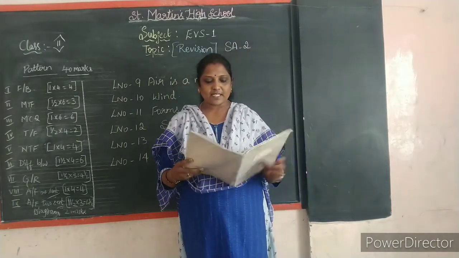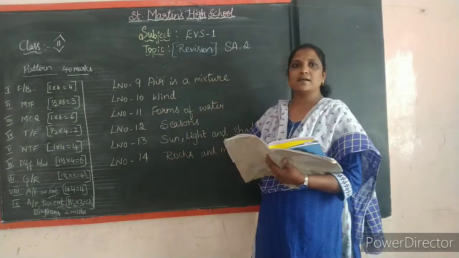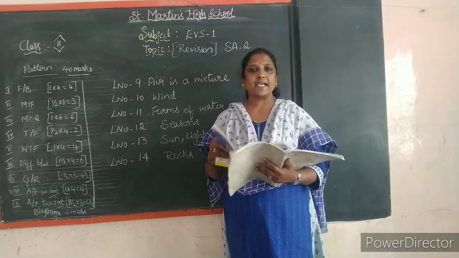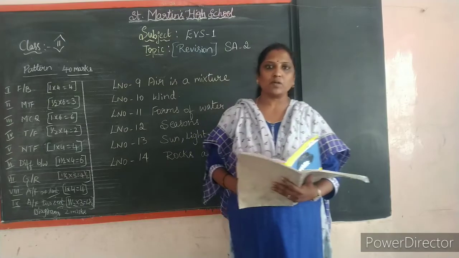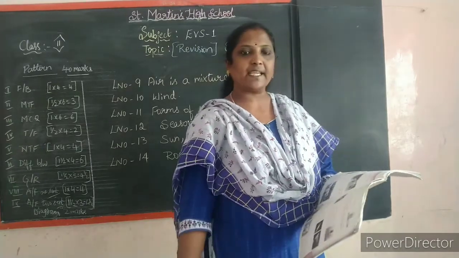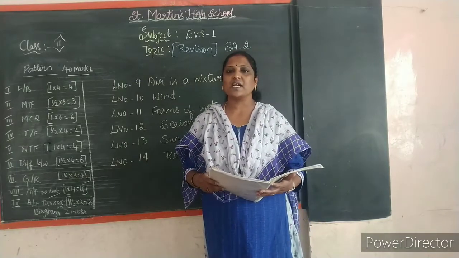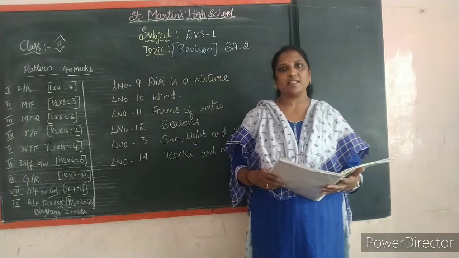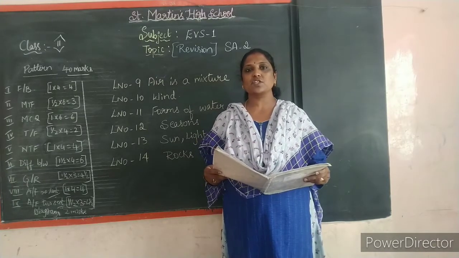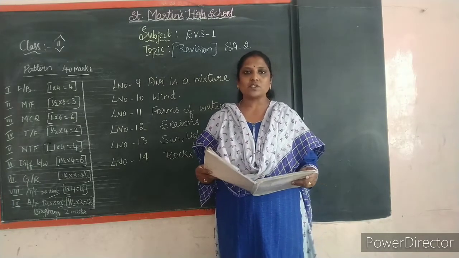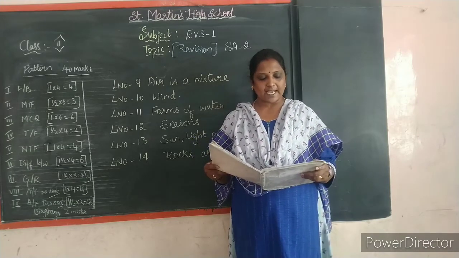First lesson, that is lesson number 9, Air is a mixture. In this chapter we learned what air contains, and air is all around us. Yes, we can't see the air but we can feel the air. So what does air contain? Air is a mixture of many gases like oxygen, carbon dioxide and nitrogen.